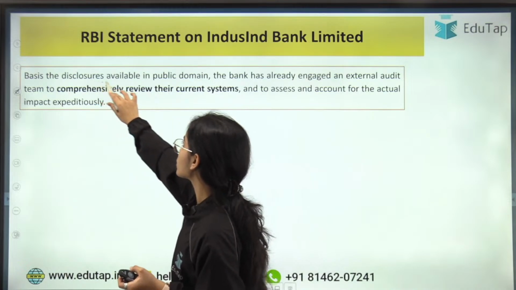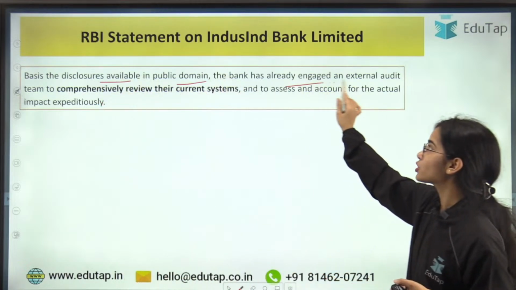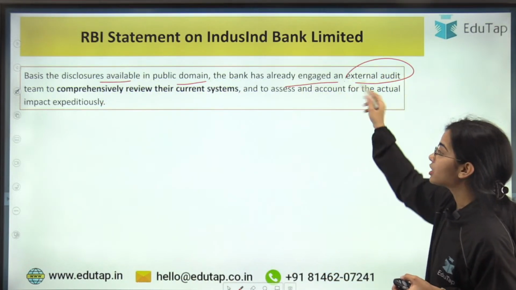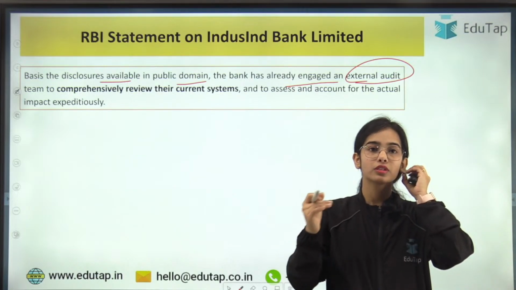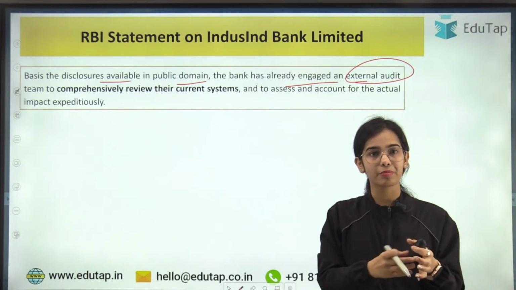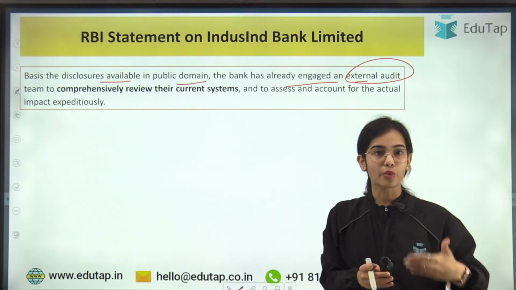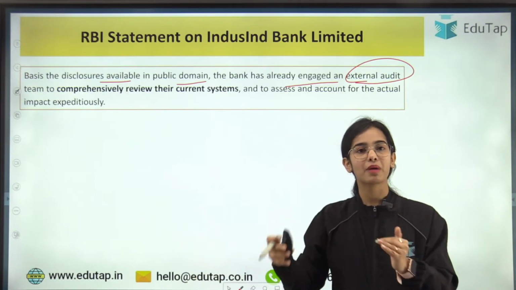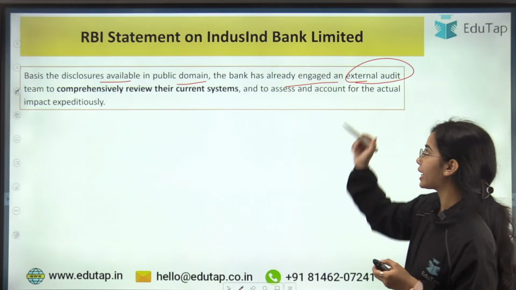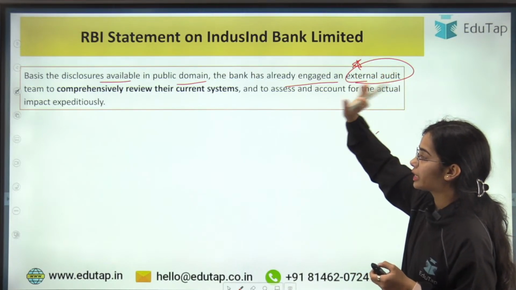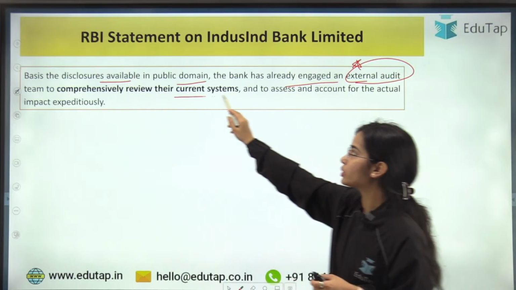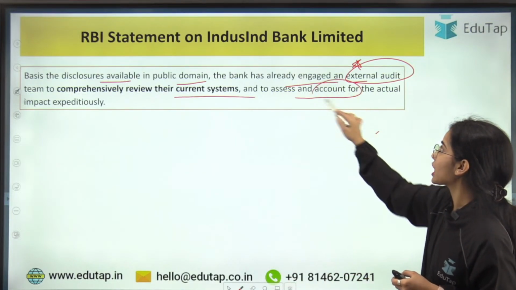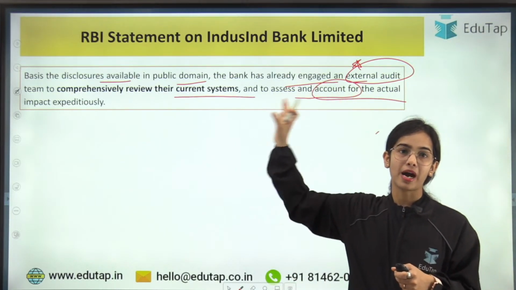So basis the disclosures available in the public domain, the bank has already engaged an external audit, in terms of the problem present in IndusInd Bank, the accounting mismatch that has happened. The disclosures are available in the public, and IndusInd Bank has already engaged an external audit team to comprehensively review their current system and to assess and account for the actual impact that has happened.